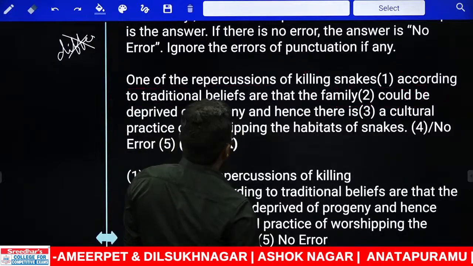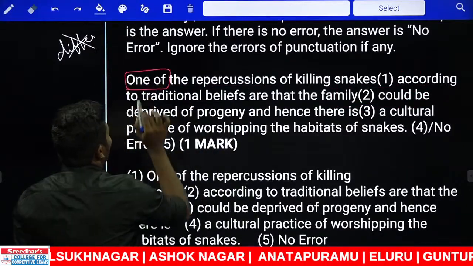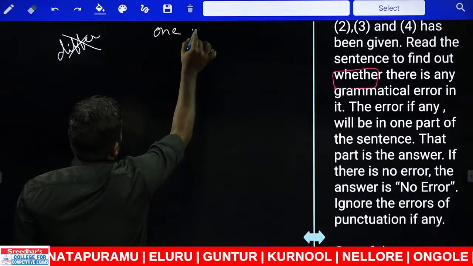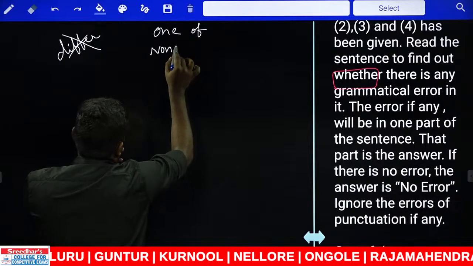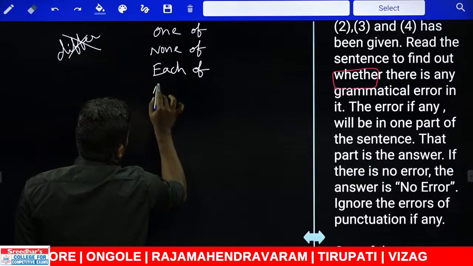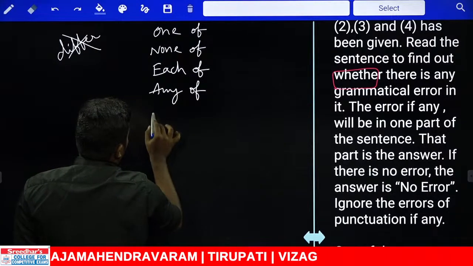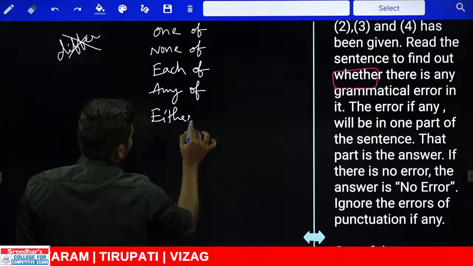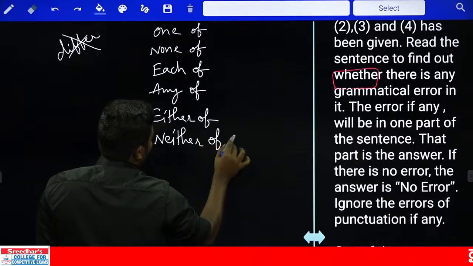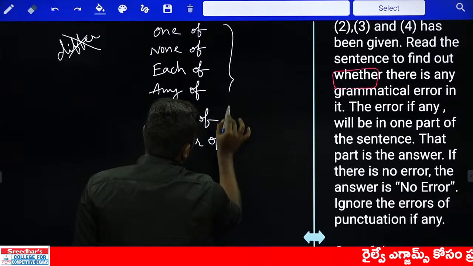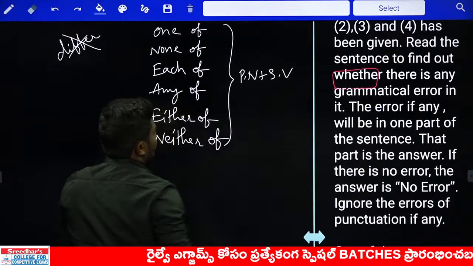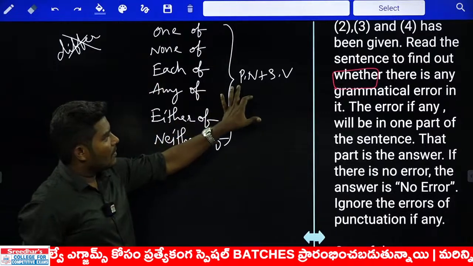Next, 149. Look at this word list. What is the word we have here? One of. Immediately we should recollect this rule. What is the rule we have? One of, none of, each of, any of, either of, neither of. All this list should be followed by plural noun plus singular verb. Okay, these sets should be followed by plural noun and singular verb.